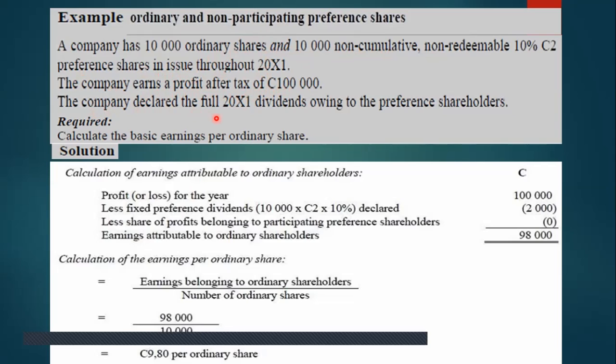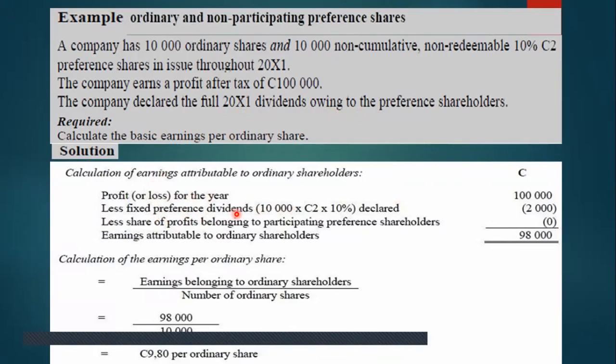The company declared the full dividends owing to the preference shareholders. See, the company is declaring the dividend also. Same formula we are applying here. Profit for the year is 1 lakh less fixed preference dividend.